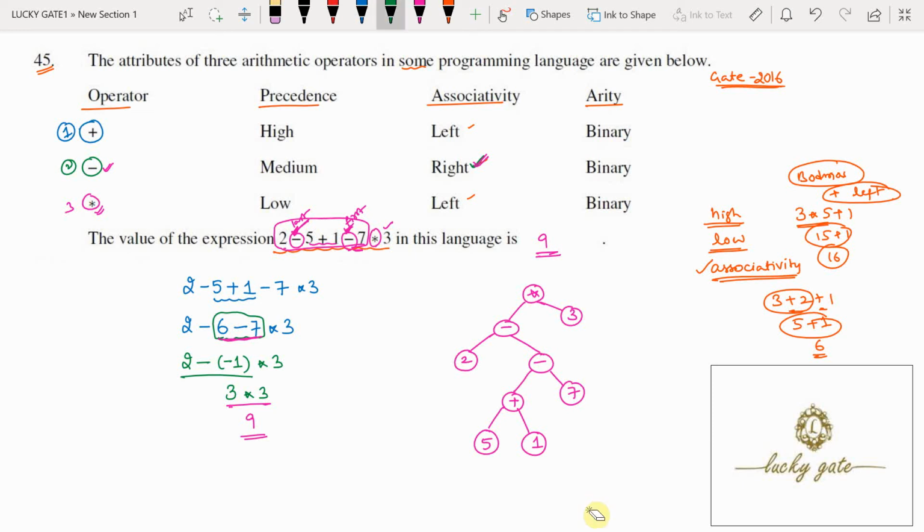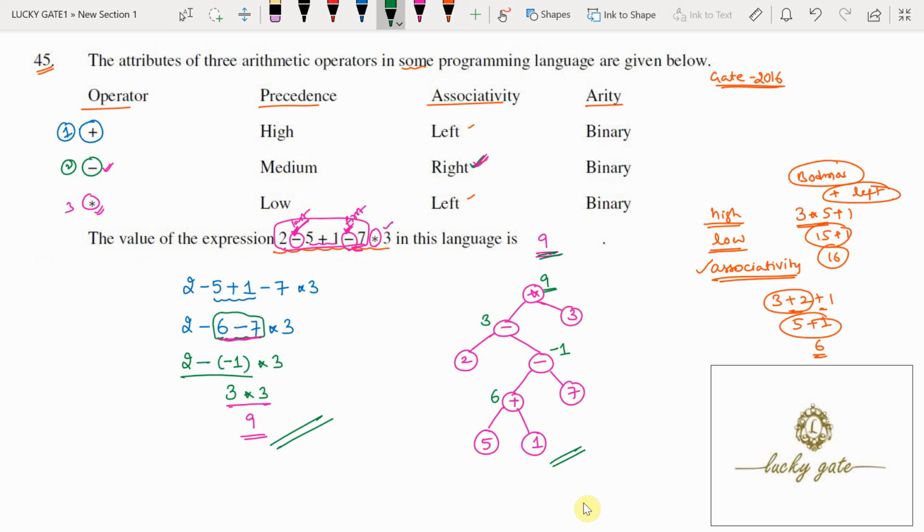Now you evaluate this expression tree and you will get the same answer. Now look, 5 plus 1, this is 6. Now 6 minus 7, this is minus 1. 2 minus of minus 1, that is 3. Now 3 into 3, 9. You are going to get the same answer. For the sake of the answer, I suggest you evaluate in this way. But according to the concept, you have to evaluate by constructing a tree and evaluating the tree.